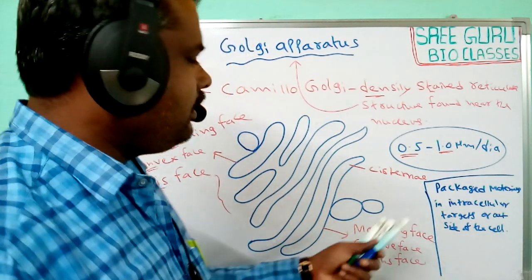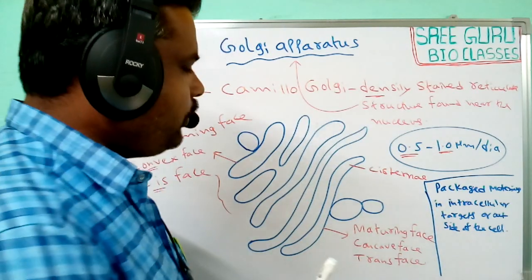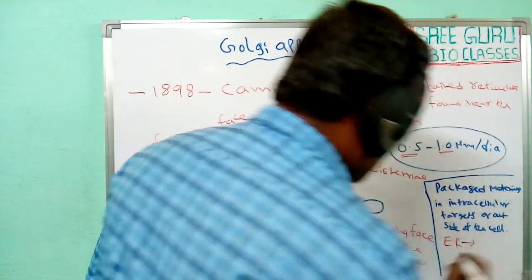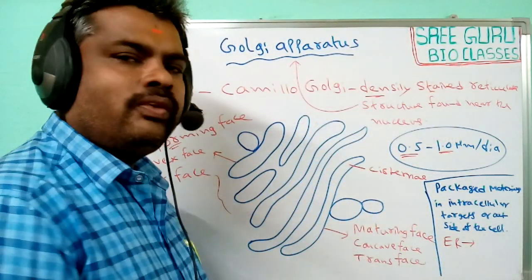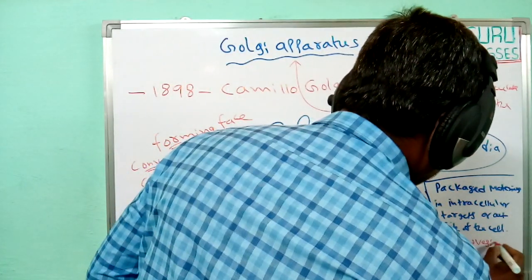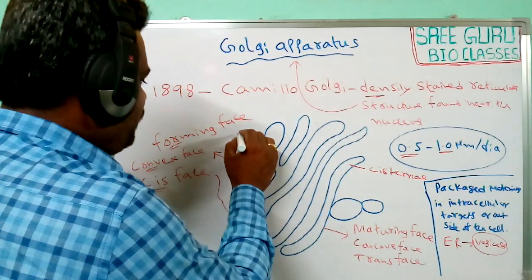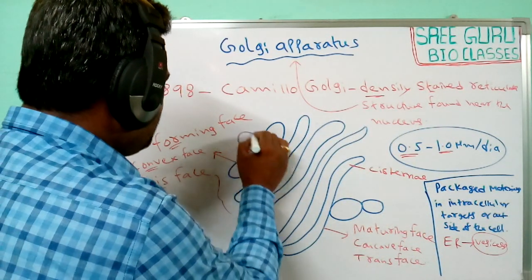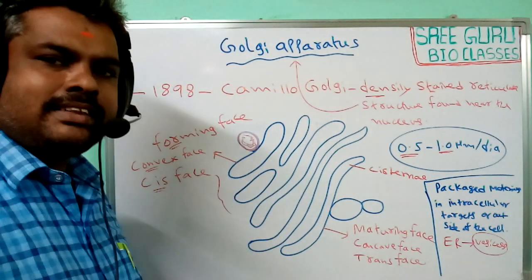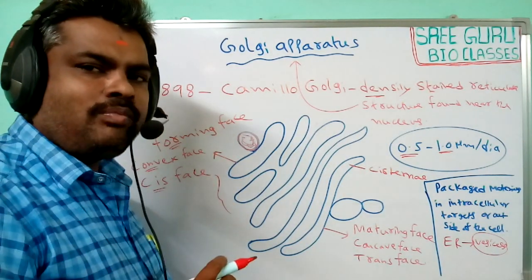Generally, the proteins which are produced in the endoplasmic reticulum are packaged into vesicle form and fused with the cis face.